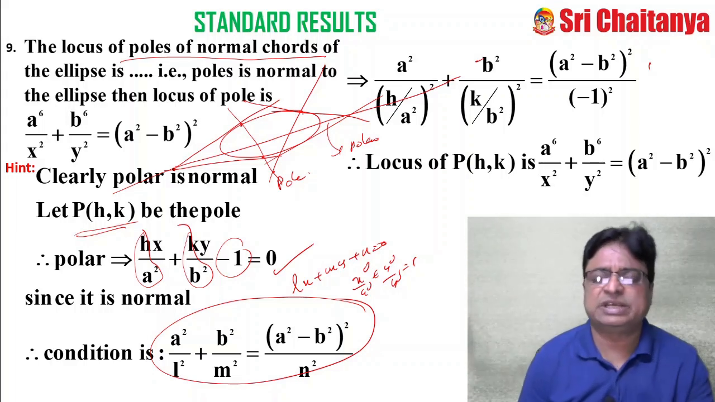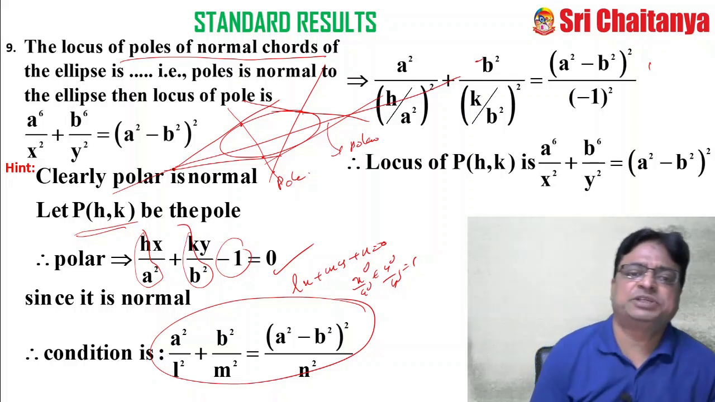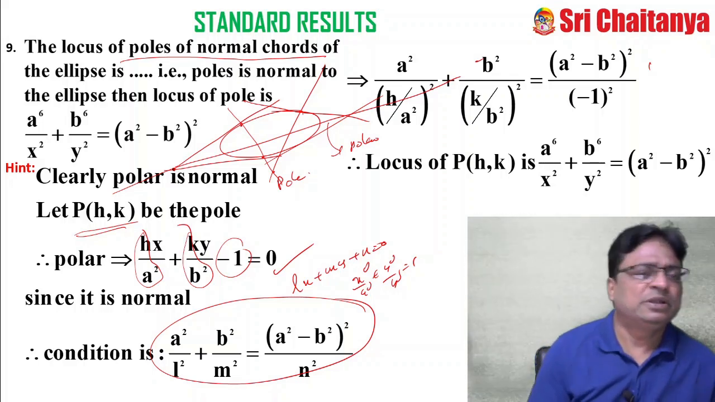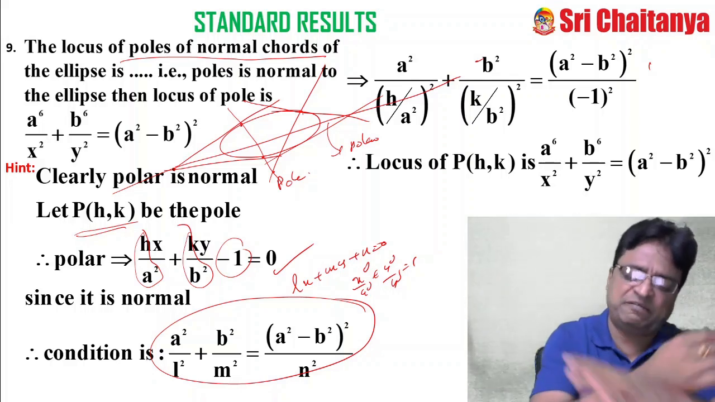Again, I am applying the same thing. The same result you can also expect even in the coming chapter, which is hyperbola. They are already told, just replace b square with minus b square in every standard result.